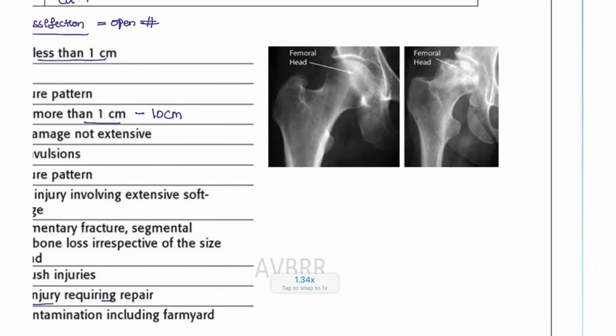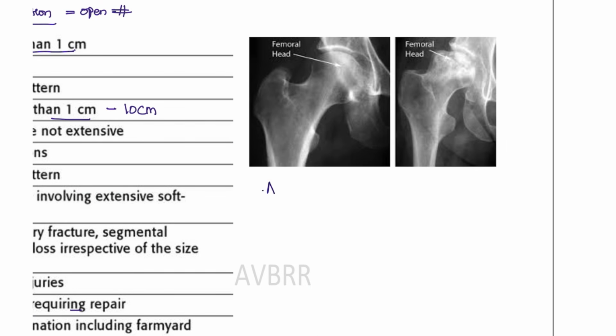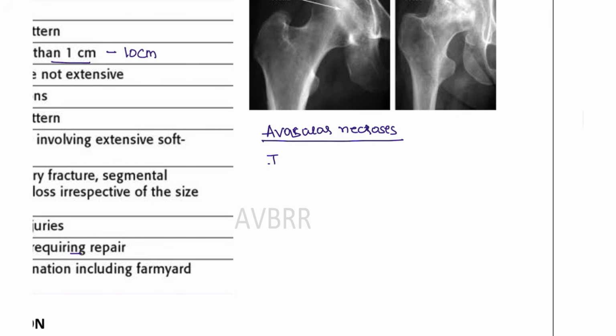Next, another important point is avascular necrosis. In patients with avascular necrosis, what happens? Generally, the most common cause is idiopathic, so there is no known cause. Some of the people around us might have it, but it is a very incidental finding. Over time, if the pain builds up, then only they are going to find it, otherwise we only see avascular necrosis on incidental findings.